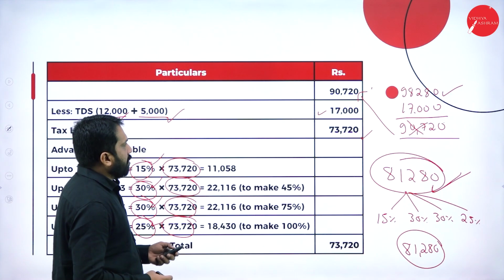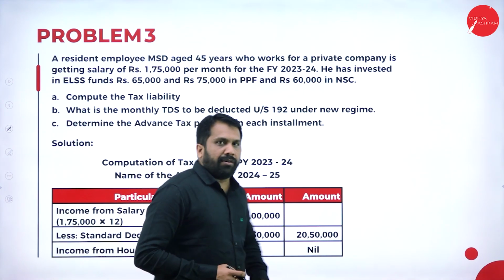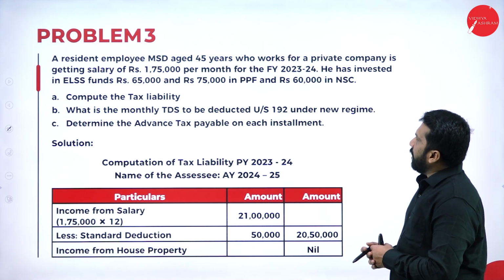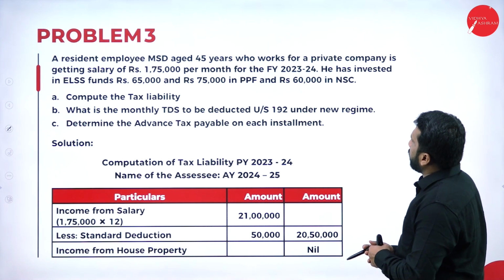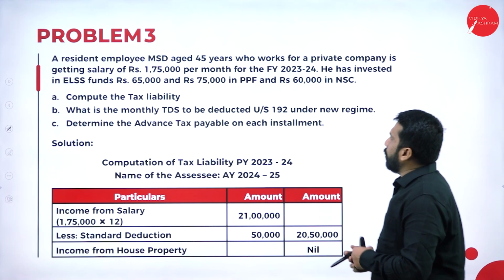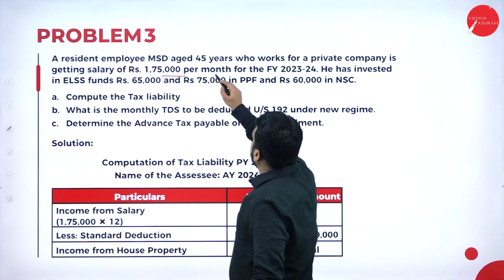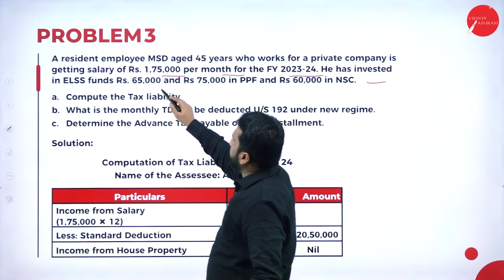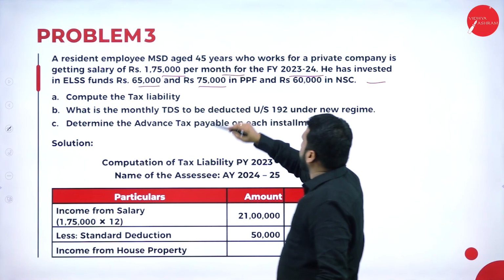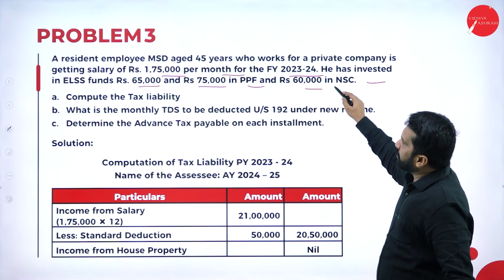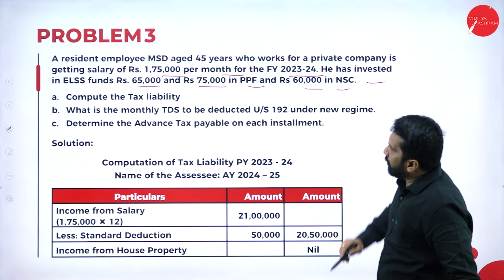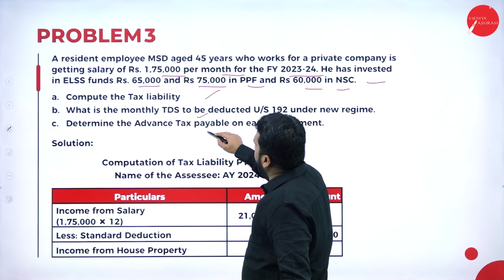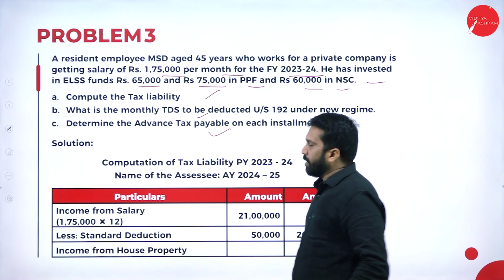Now I'll go to the next problem. Yes. Now your next one. A resident employee aged 45 years who works for a private company is getting a salary of 1,75,000 per month for the financial year. He has invested in ELSS fund 65,000 and 75,000 in PPF and 60,000 in NSC. Compute the tax liability. What is the monthly TDS to be deducted? Determine the advance tax payable. All these things you have to find out.